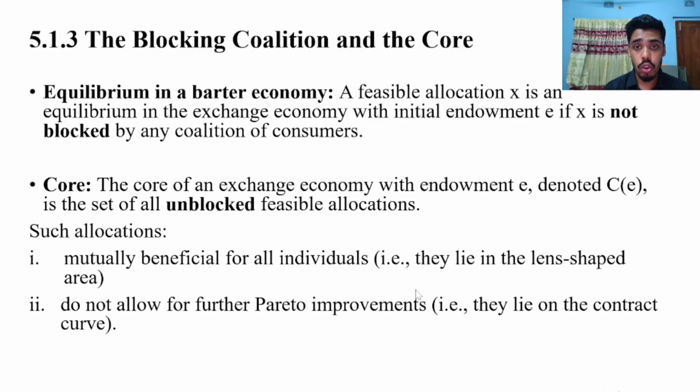Equilibrium in a barter economy. A feasible allocation x is an equilibrium in the exchange economy with initial endowment E if x is not blocked by any coalition of consumers. Core. The core of an economy with endowment E, denoted C of E, is the set of all unblocked feasible allocations. Such allocations should be mutually beneficial for all individuals, that is, they lie in the lens-shaped area. Second, they do not allow for further Pareto improvements, that is, they lie on the contract curve.